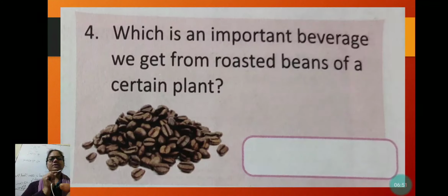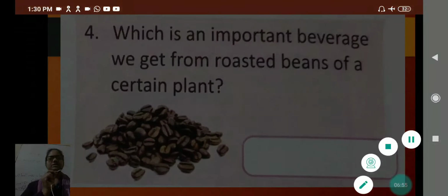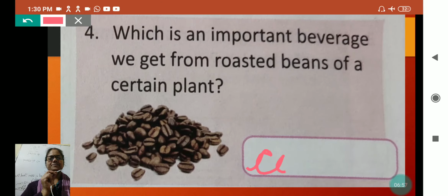Which is an important beverage which we get from roasted beans of certain plants? And this is coffee. We get coffee from the roasted beans of some coffee plant.